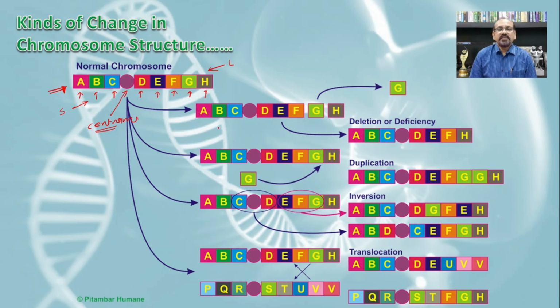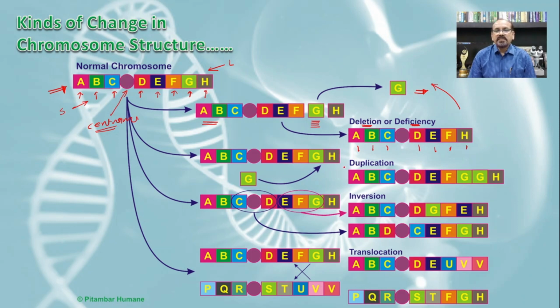So if in this normal chromosome one of the genes, say for example G here, is deleted or removed from this chromosome, then the sequence becomes A, B, C, D, E, F, and G is absent, and then the H. Such a loss of a certain part of the chromosome is known as deletion or deficiency. This deletion or deficiency may be terminal or intercalary.